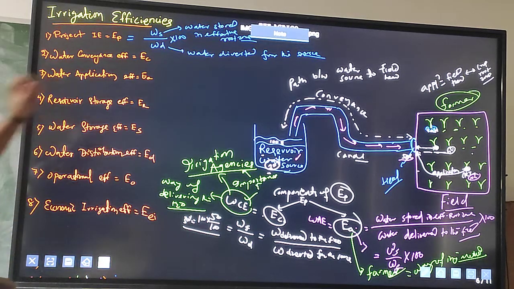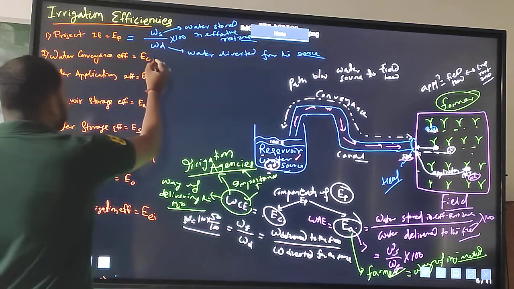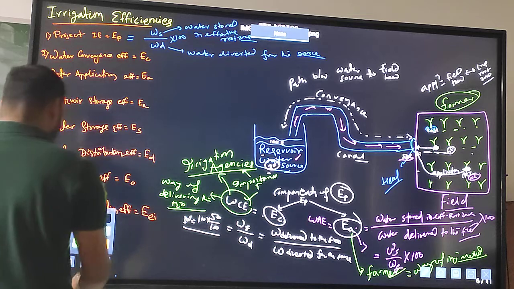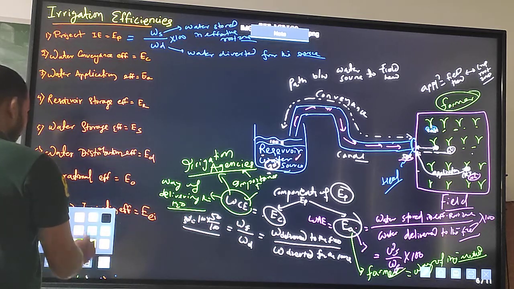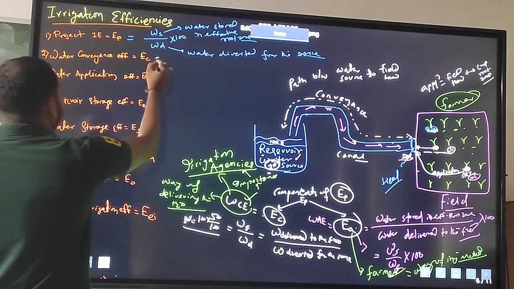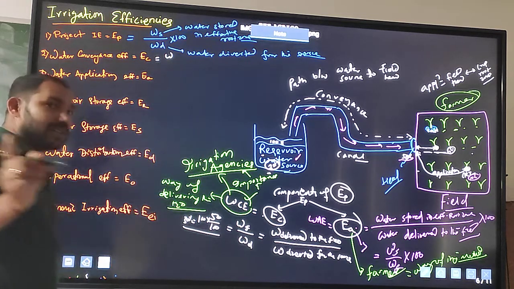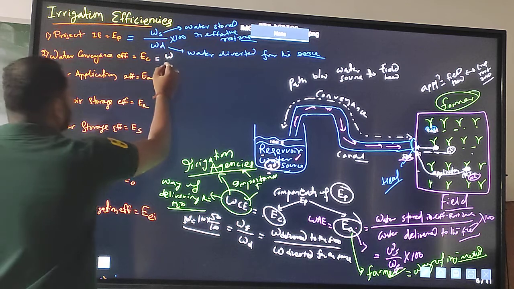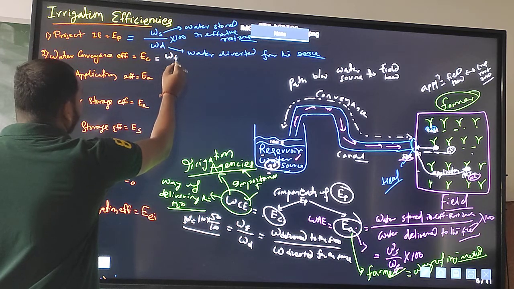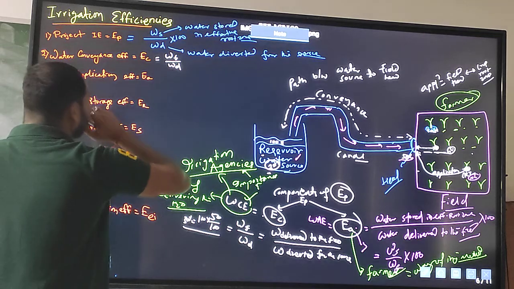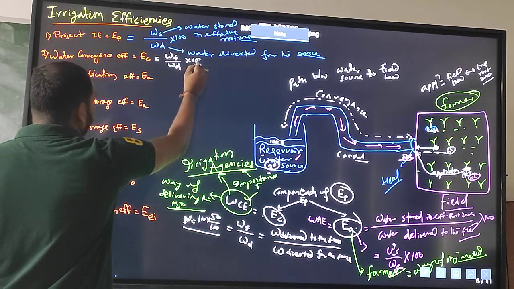So here I can write: water conveyance efficiency means the water diverted to the field divided by the water delivered from the source, into 100.